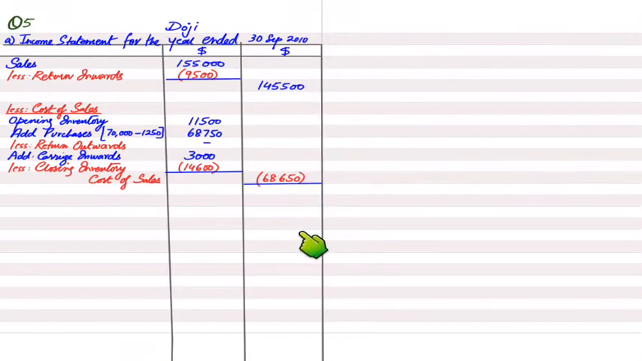If I deduct cost of sale from this net sale figure, the difference between the two would basically be gross profit. Gross profit is a profit that is earned by buying and selling of goods. It is basically a trading profit, and after gross profit there are two adjustments that need to be made. One is other income and another one is expenses.